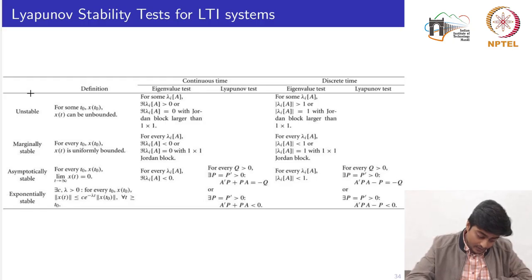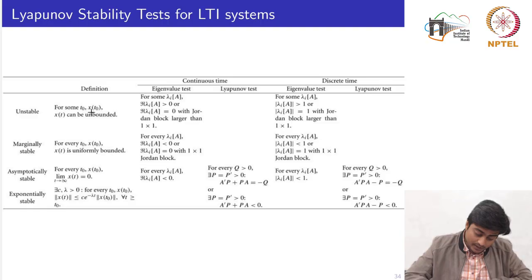So if we summarize the overall results of the Lyapunov stability test for LTI systems, on the left column we define all the definitions of the unstable, marginally stable, asymptotically stable and exponentially stable systems. Here we are giving a summary of the continuous time test and the discrete time test. Again it is further divided into the eigenvalue test and the Lyapunov test. Similarly for the discrete time. So let's see first the unstable system.